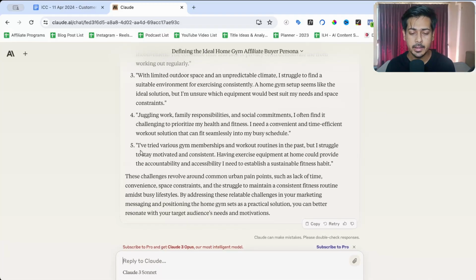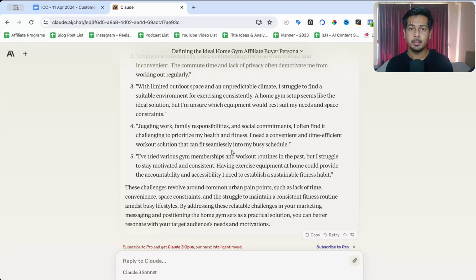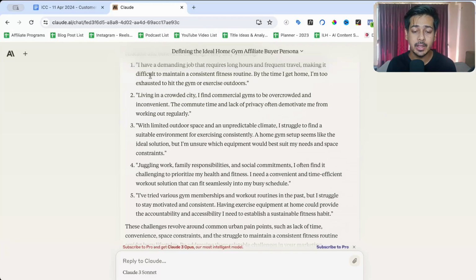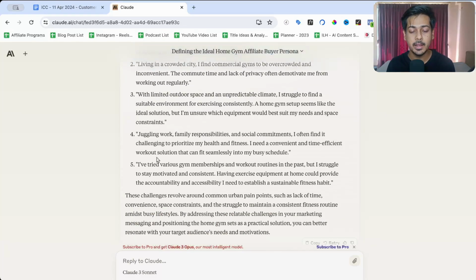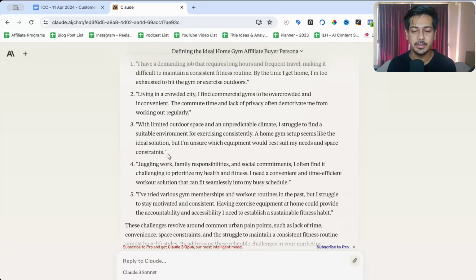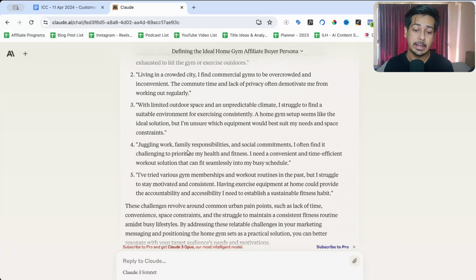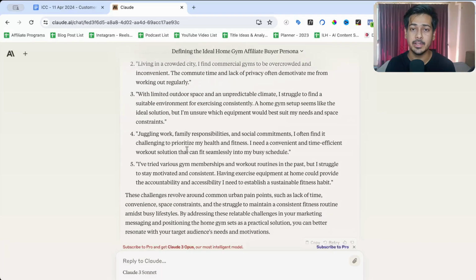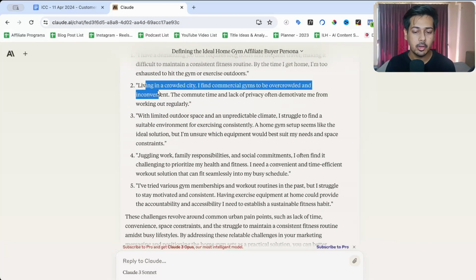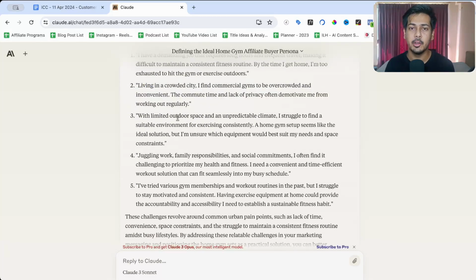Okay. Then I've tried various gym memberships and workout routines in the past, but I struggle to stay motivated and consistent. So, based on part 1, the lifestyle that they live, these are the 5 relatable and believable challenges that the target audience for home gym sets in India has. Okay, so copy these and paste in the document.